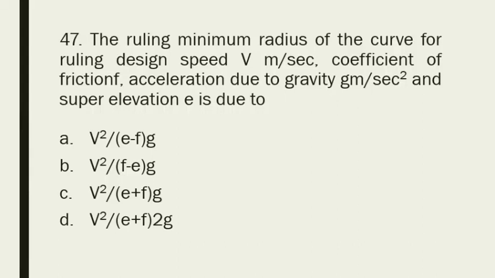The equation is option C, v square by E plus F into g.